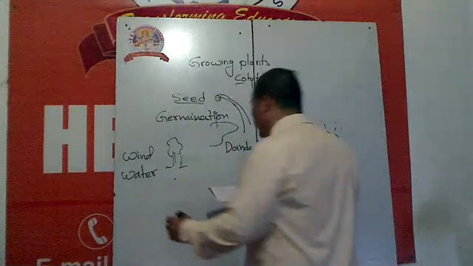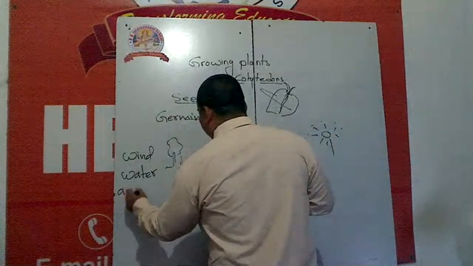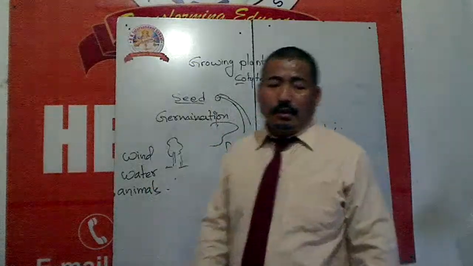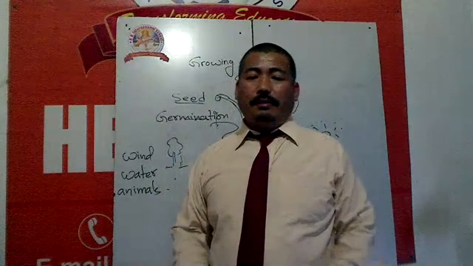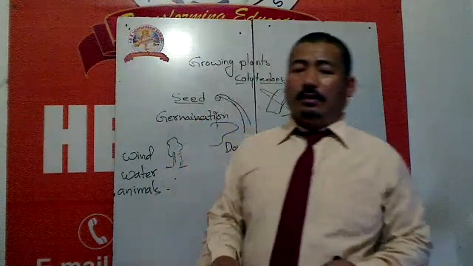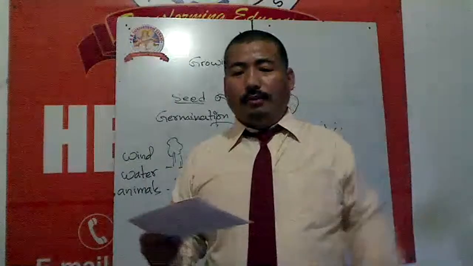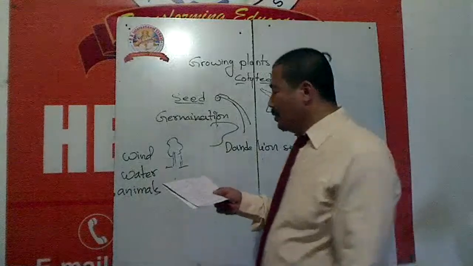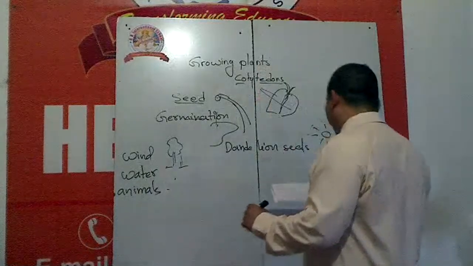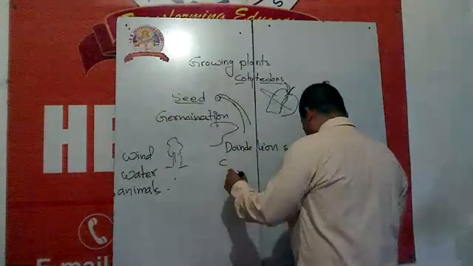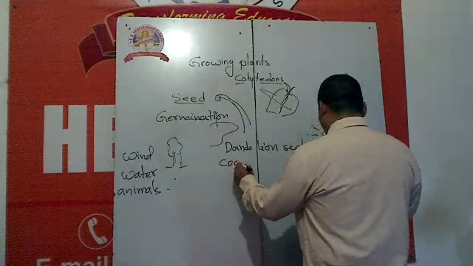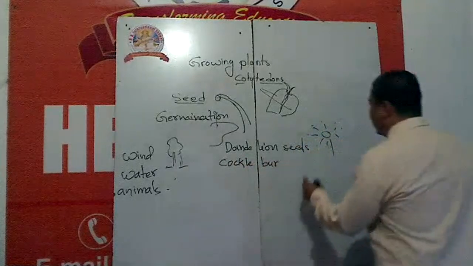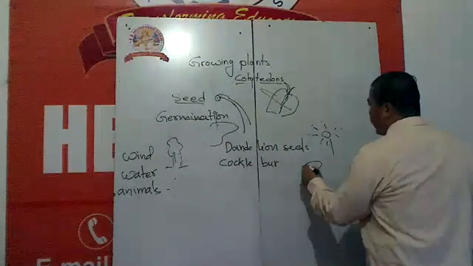And animals also help for dispersal. I think you have seen lots of wild animals. We'll take our domestic animals, sheep, goats, buffaloes, going out for grazing. At that time, some of the plants which you have seen, like cucumber, I'll show you with the picture. Cucumber seeds. It is a seed. It has got hooks.